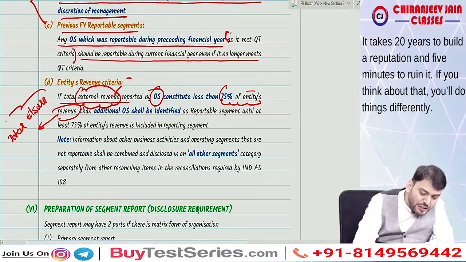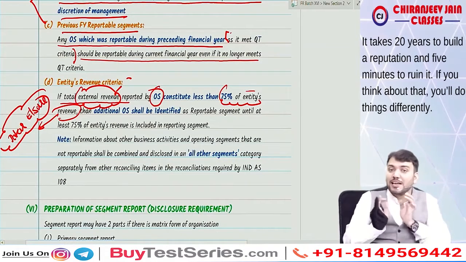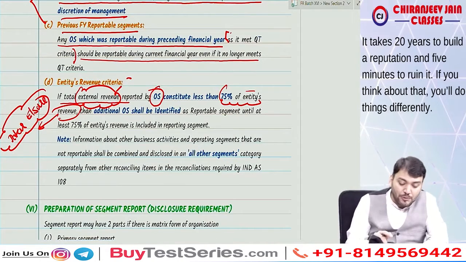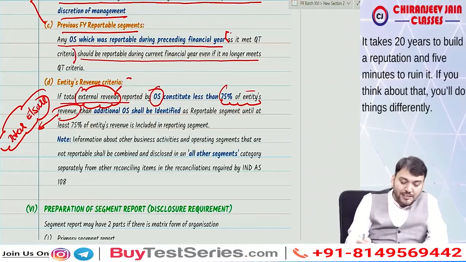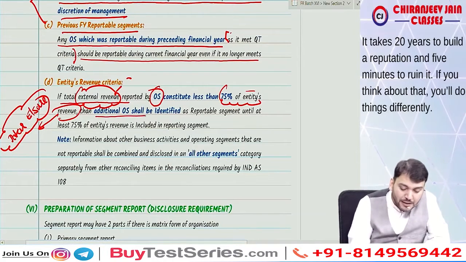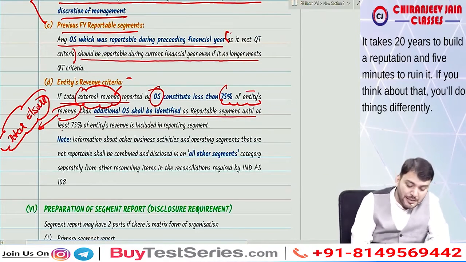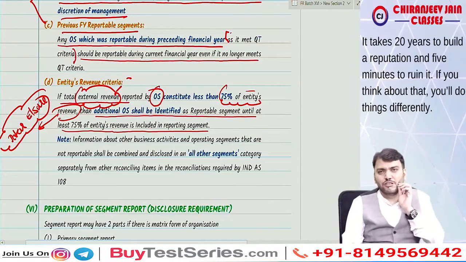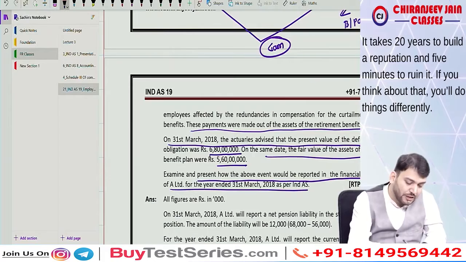Are you getting what I am saying? Only external sale will be transferred to SOPL. Inter-segment sale will never be transferred to SOPL. So if total external revenue reported by operating segments constitutes less than 75% of the entity's revenue, then additional operating segments shall be identified as reportable until at least 75% of the entity's revenue is included in reportable segments. Have you understood this point? Let us take one question so that you can understand.